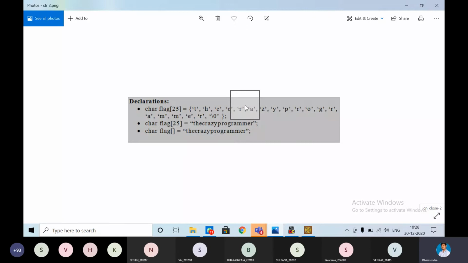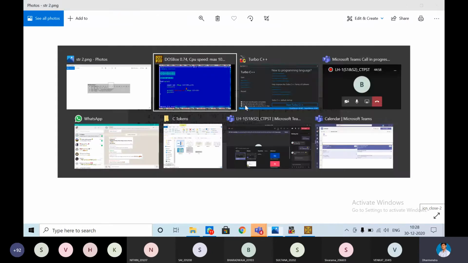Each character is represented in single quotes and separated by commas, like that we can mention. It will be treated as a string. This is also possible: within double quotes, directly we can declare the crazy programmer. And without giving size also we can initialize the string. Based on the declaration of the string, it will take the size. These are the possibilities of the strings.